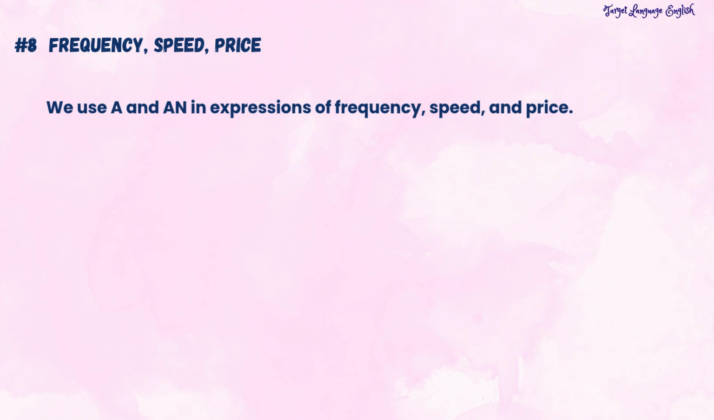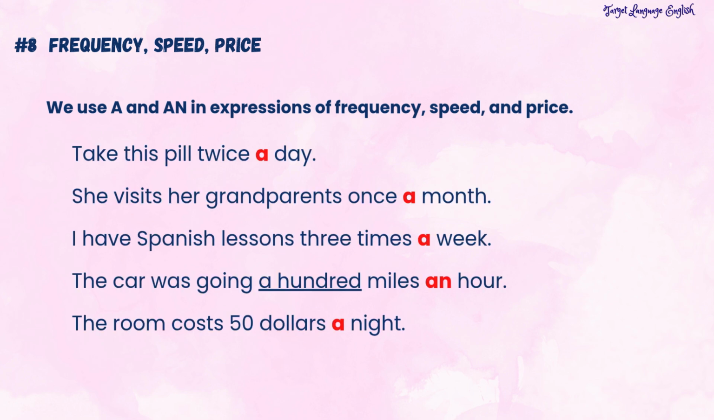Let's move on to the next one, number 8. We use a and an in expressions of frequency, speed, and price. For example, take this pill twice a day. We're talking about frequency here. Or she visits her grandparents once a month. I have Spanish lessons 3 times a week. Also, when we talk about speed, the car was going 100 miles an hour. Or when we talk about price, we also use the indefinite article. For example, the room costs $50 a night.